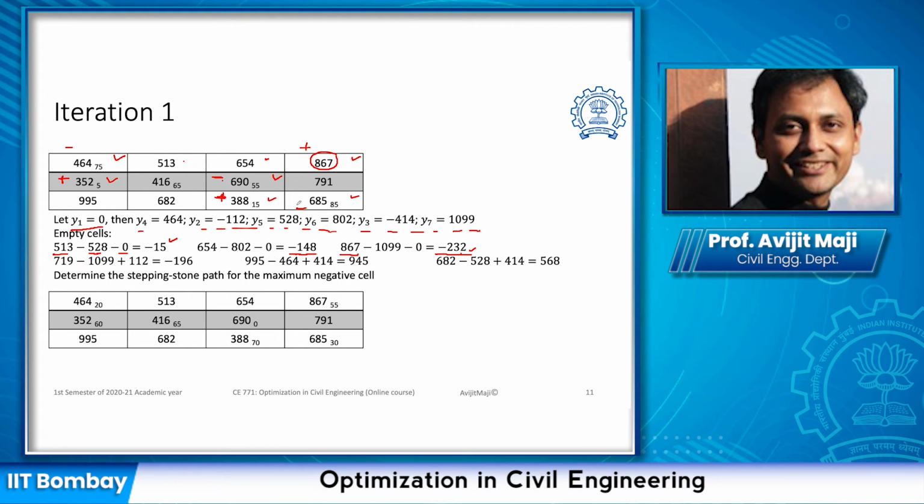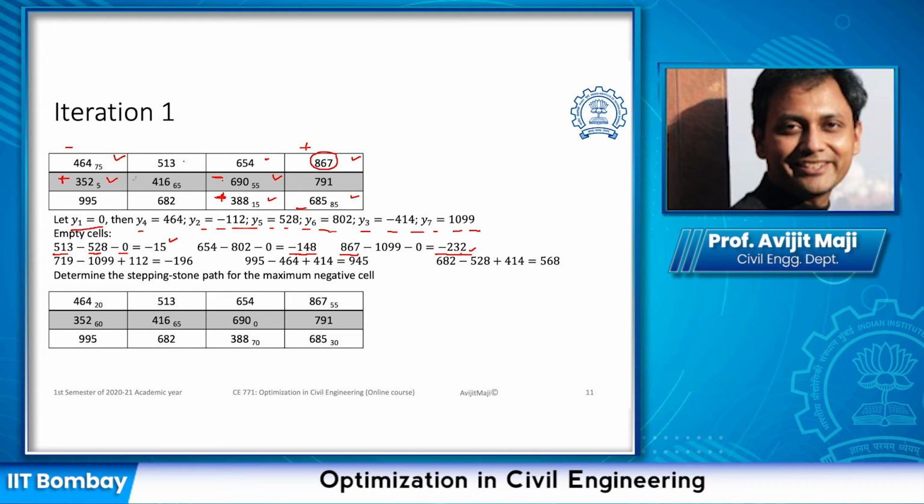Once we do this, it is going to imbalance the particular row or this particular column. So we need to find a cell which is non-empty where it can be balanced. So we have deducted from this particular place, so we have to find where we can add to balance it. So we found this particular non-empty cell where we can do it. Likewise, here in this column we found this particular place where we can add to keep this column balanced. Because if you say that 75 and 5, 80 is the total what the warehouse capacity is. So if we take out some amount from here, we need to reach that 80 level. So we need to add it here.